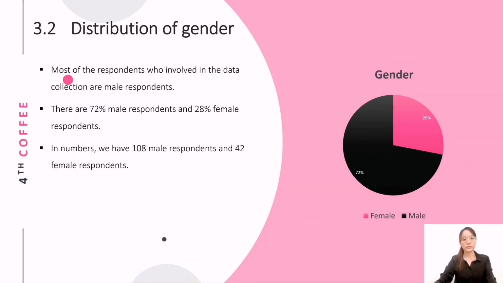Next, 3.2, Distribution of gender. After the process of data analysis, we found out that most of the respondents who were involved in the data collection are male respondents. There are 72% male respondents and 28% female respondents. In numbers, we have 108 male respondents and 42 female respondents.